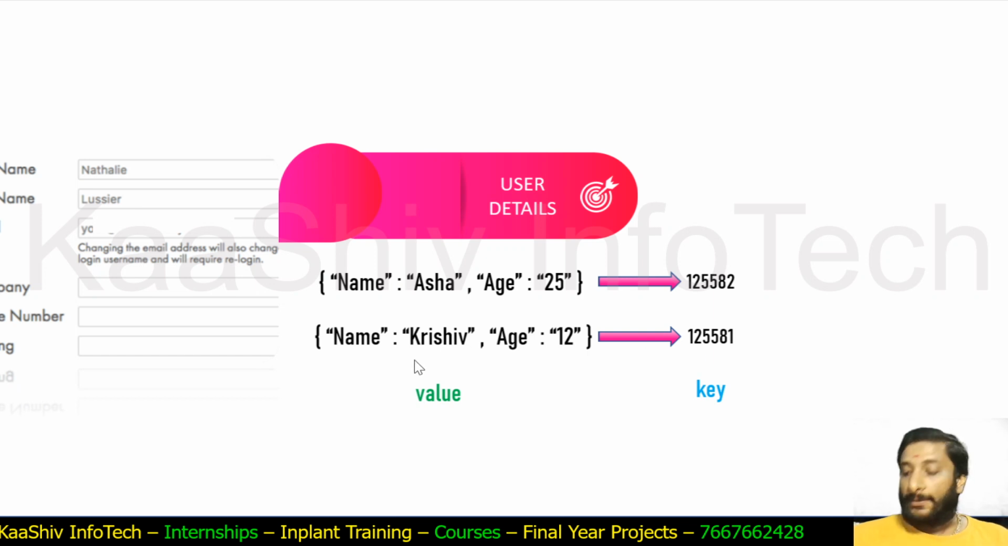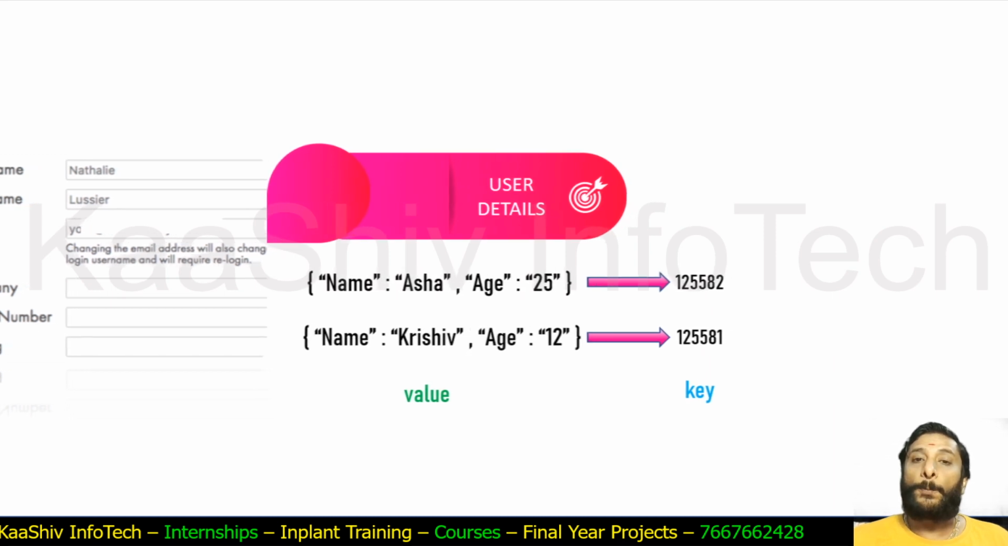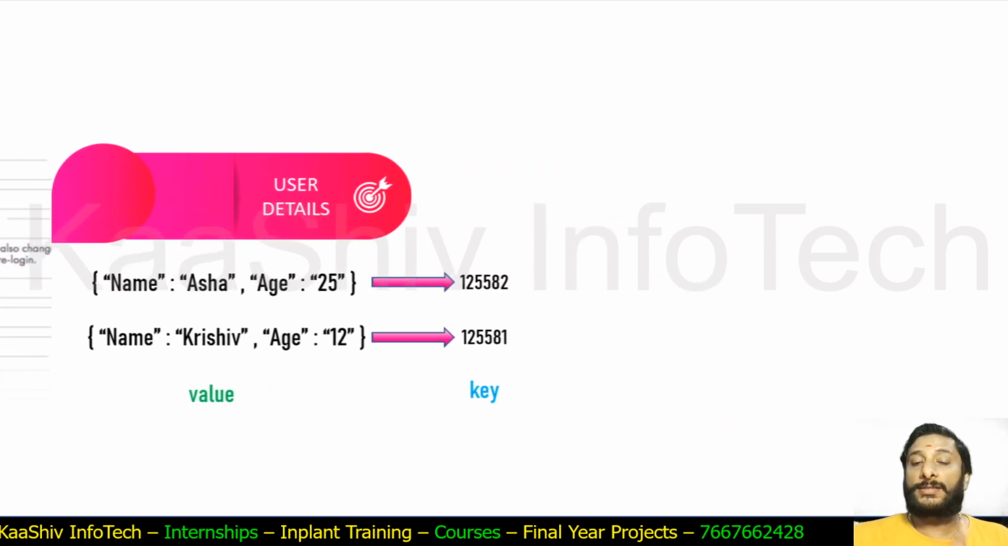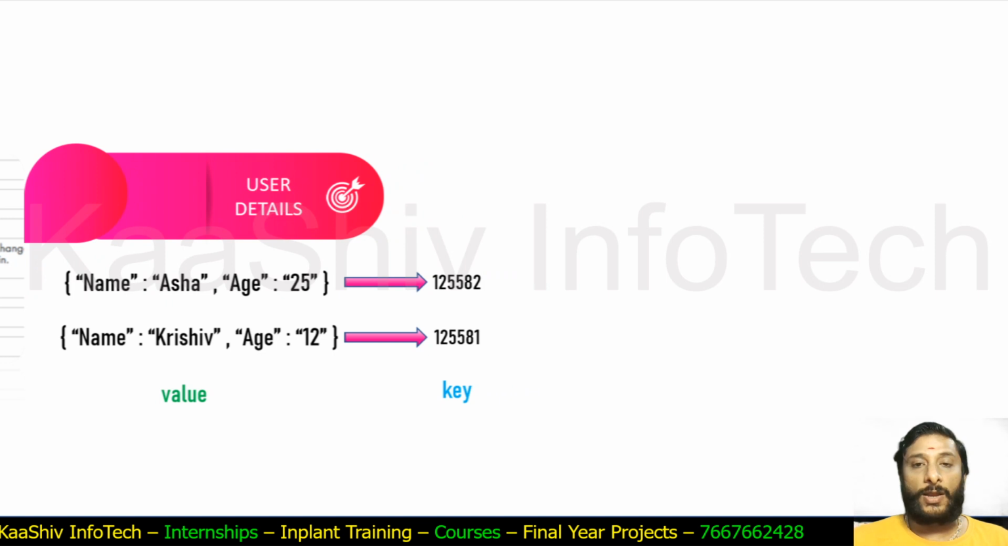So obviously, this is how the key value pair starts. If the value is really complex, use a key to access it. So that is how your key value pair started. This is how, in the real world, the key value pair started.